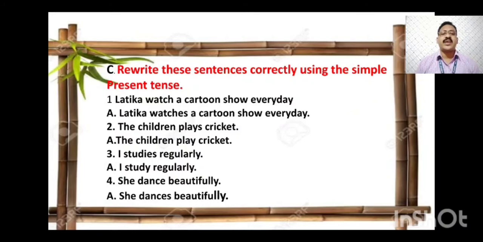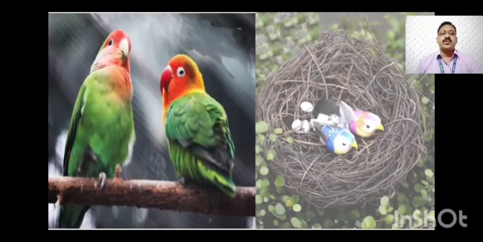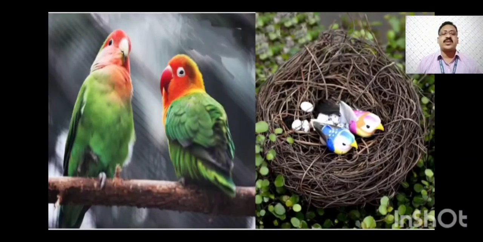Fourth one: she dance beautifully. She is singular, so she dances beautifully. So if the noun or subject is singular, or the pronoun is singular, add es or s or ies to the verb in simple present tense. So this is all about this lesson number 7, simple present tense.